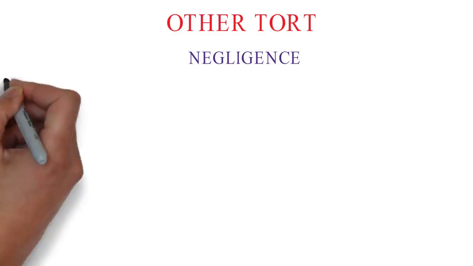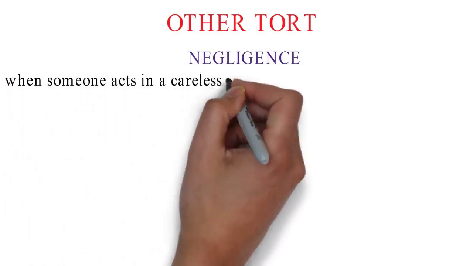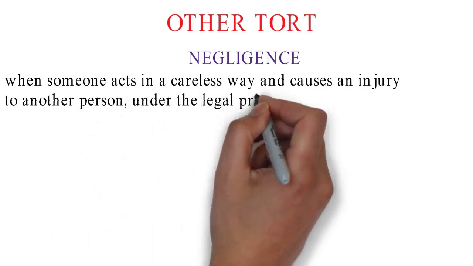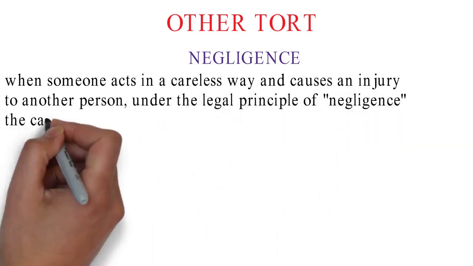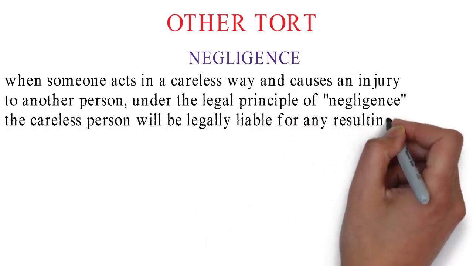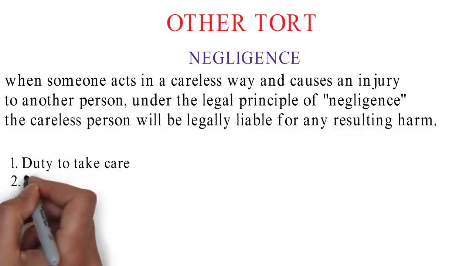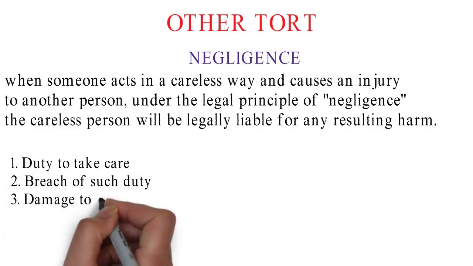The remaining types of tort are negligence and nuisance. So, what is negligence? When someone acts in a careless way and causes an injury to another person, under the legal principle of negligence, the careless person will be legally liable for any resulting harm. The essentials of negligence are duty to take care, breach of such duty, and damage to the plaintiff.